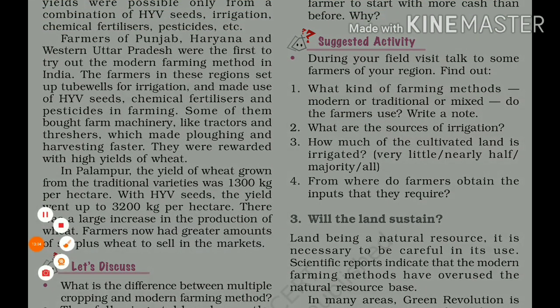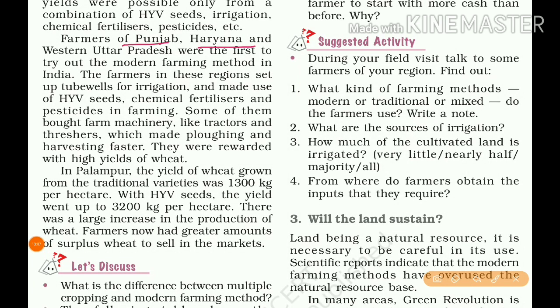Farmers of Punjab, Haryana and Western Uttar Pradesh were the first to try out the modern farming method in India. We already know that the wheat bowl of India is Punjab and Haryana, and Uttar Pradesh is the sugar bowl of India. So they tested the modern farming method in Punjab, Haryana and Western Uttar Pradesh. The farmers in these regions set up tube wells for irrigation and made use of HYV seeds, chemical fertilizers and